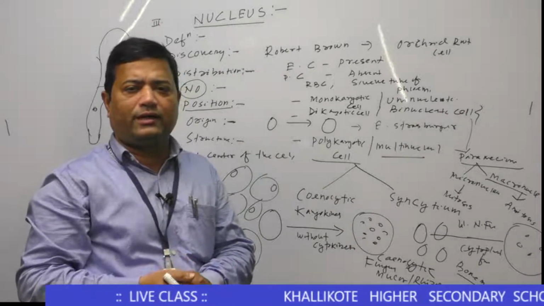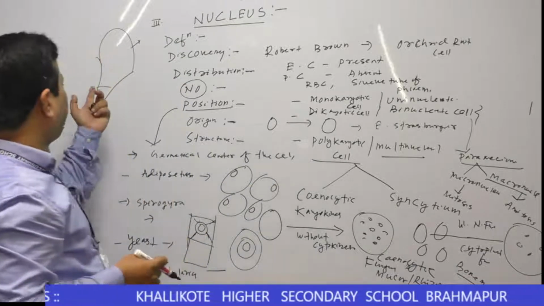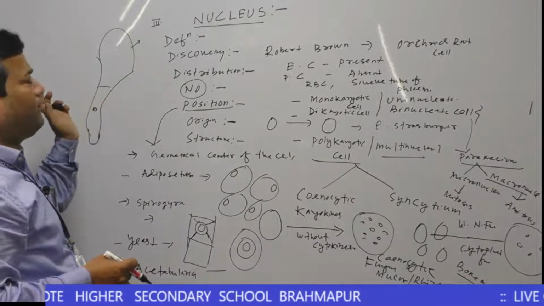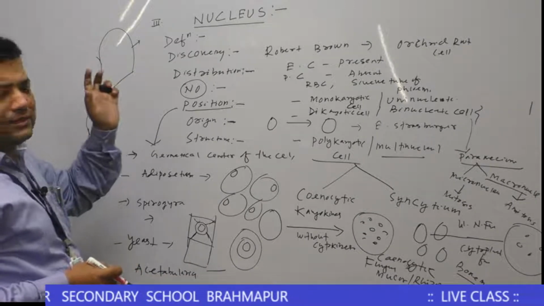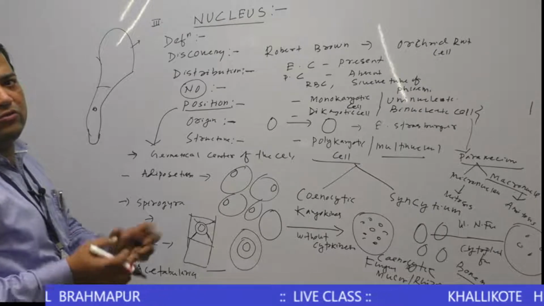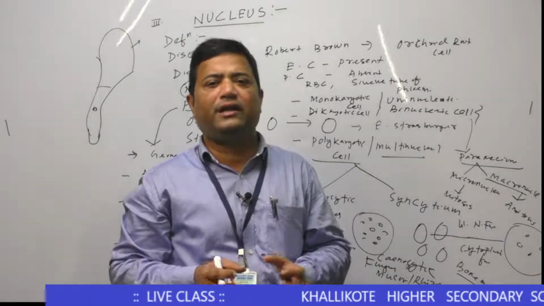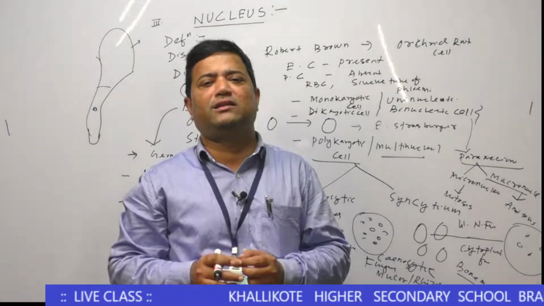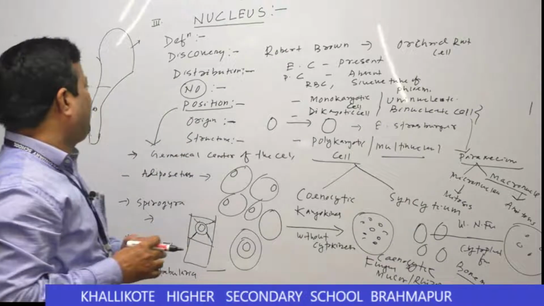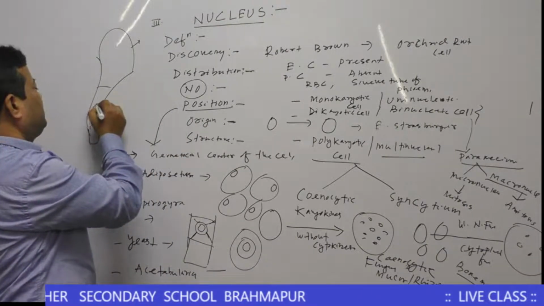According to Hammerling's experiment, if the upper part of the Acetabularia cell is broken off, that part will degenerate. Only those parts of the cell which contain the nucleus can survive.